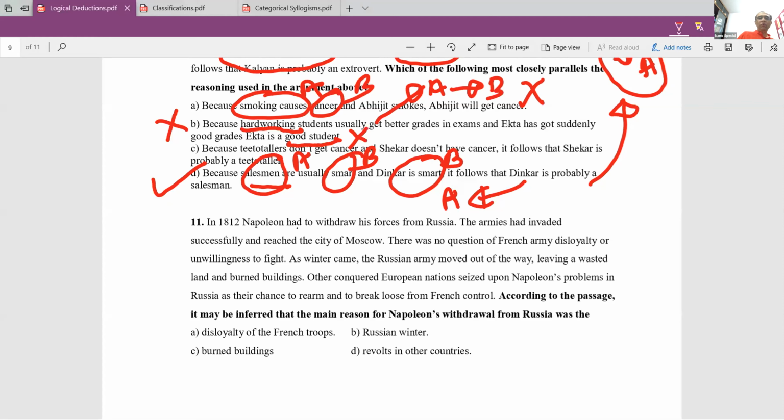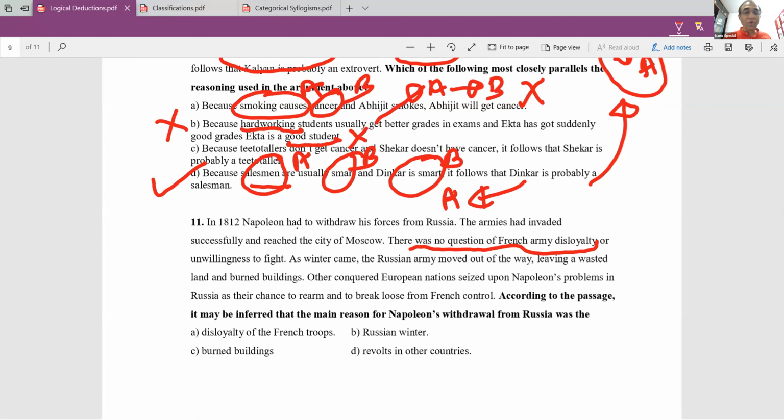In 1812, Napoleon had to withdraw his forces from Russia. The armies had invaded successfully and reached the city of Moscow. There was no question of French army disloyalty or unwillingness to fight. Please understand that. Some of you have given that as the answer. How can you give that? As winter came, the Russian army moved out of the way, so that was also not a problem. They did not have a problem to go ahead, leaving a wasted land and burned buildings.